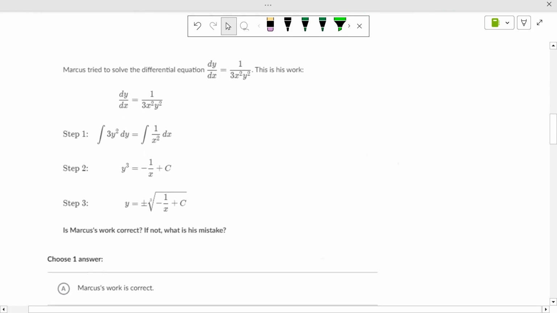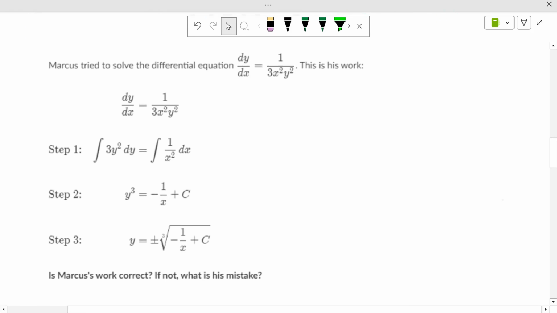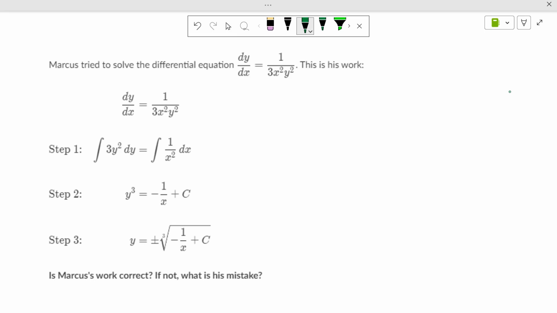Marcus tried to solve this equation. This is his work. Got to do separation of variables. So what did he do? He multiplied both sides by 3y squared and 1 over x squared. Then he integrated it to make y cubed equals minus 1 over x plus c. Then he took the cube root of each side. Does that look right? Or did he make a mistake somewhere?